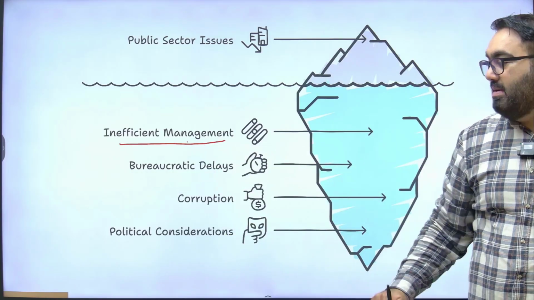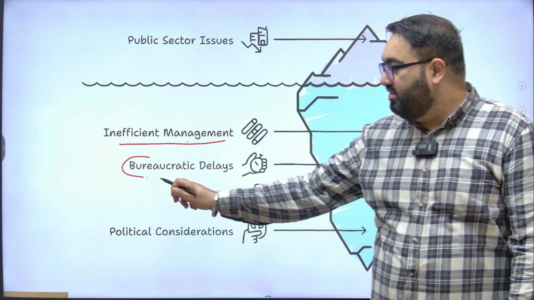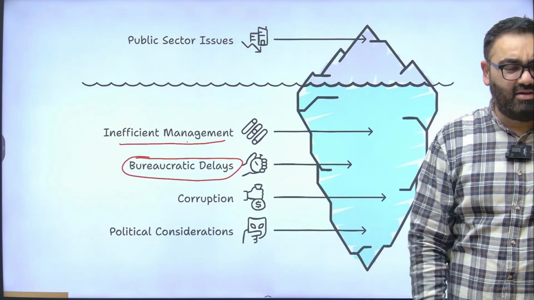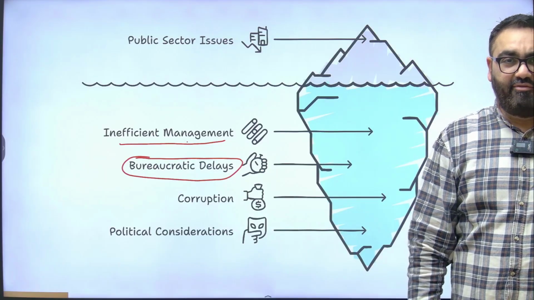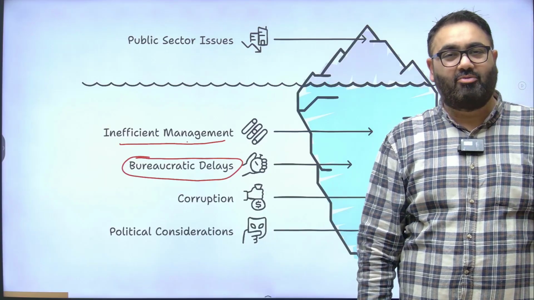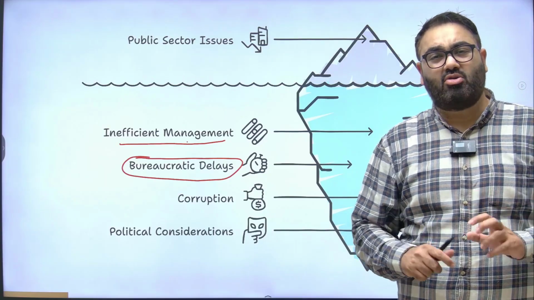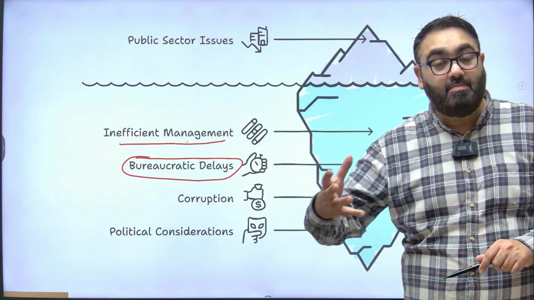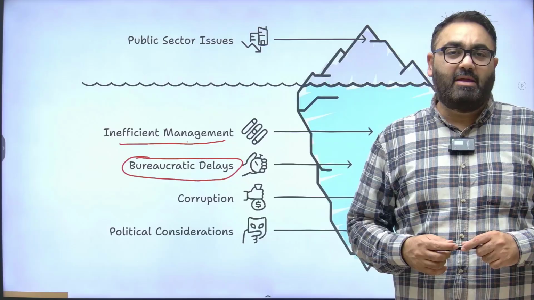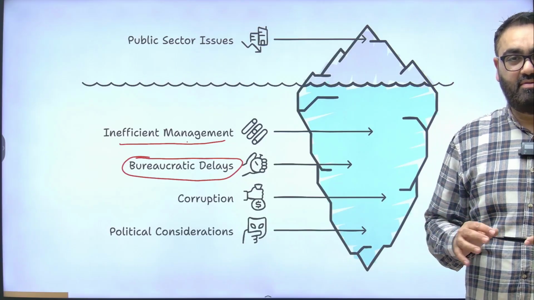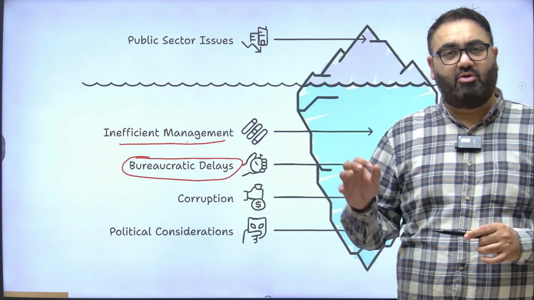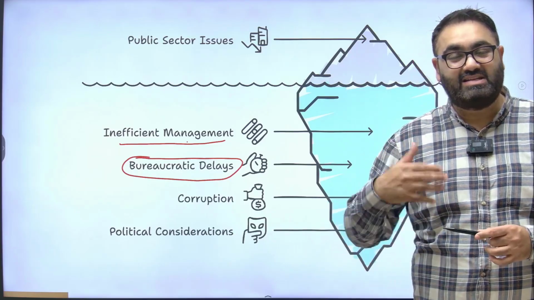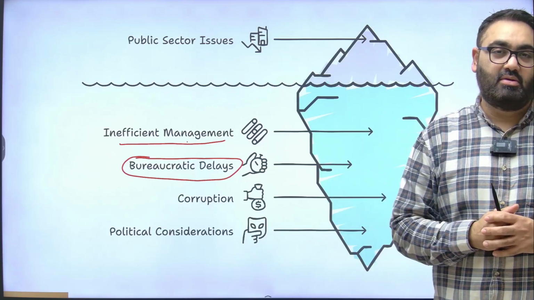There are also multiple bureaucratic delays that we are all aware of. Bureaucratic delays happen because of multiple reasons. If you apply for, let's say, permission or some licenses from the government, it will take a lot of time. It may be seen as a way for the government officer to demand a bribe from you, or it may be seen as a government officer playing safe. They want to be sure, they want to verify every document two, three or four times so that they can take a decision accordingly without getting into trouble.